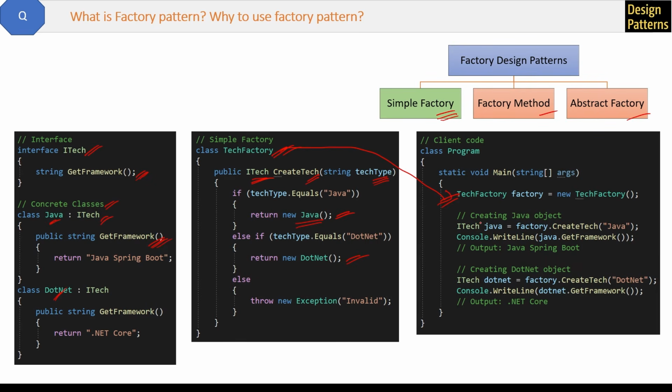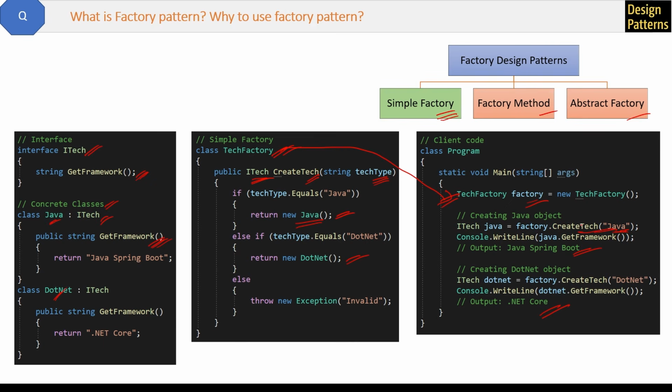So see, inside the client code we first created an instance of the TechFactory and used it to create instances of Java and .NET by calling this createTech method with the appropriate tech type, whatever it is. Finally, in the output, the respective framework information from the getFramework method will be there.